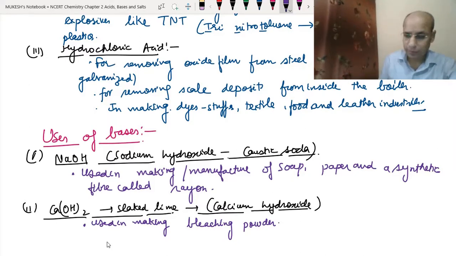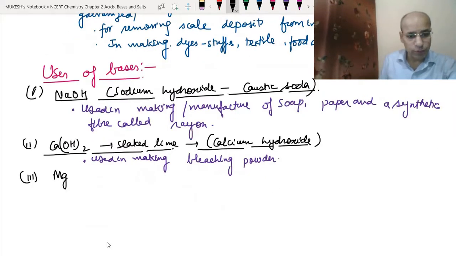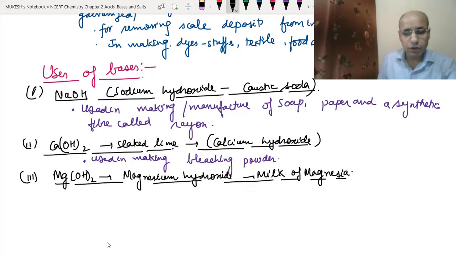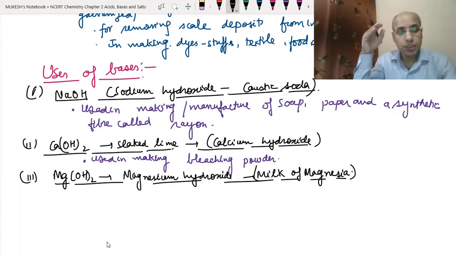The third one is Mg(OH)2, which means magnesium hydroxide. Okay, and the magnesium hydroxide is also known as the milk of magnesia. See, the milk of magnesia, as we have studied so many times in class 8 also, it is used